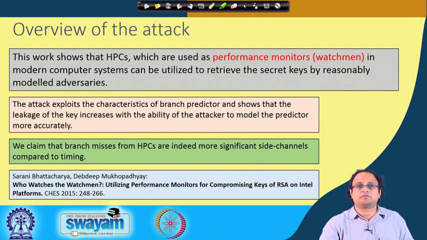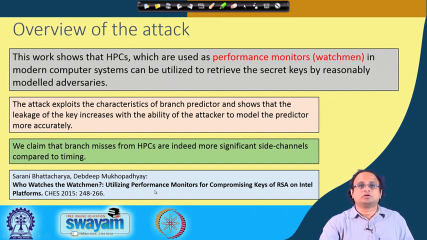For example, we have made an approximation that there is a nice correlation with a 2-bit predictor. If I have a better model, then I can use that better model, but we will show that in most cases the simple 2-bit predictor model should be sufficient. We claim that the branch bits from the HPCs are more significant side channels compared to timing. More details of this work can be found in the paper shown here.